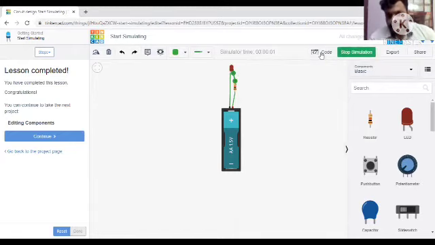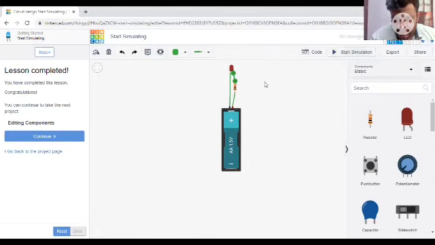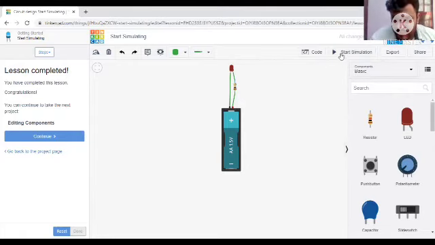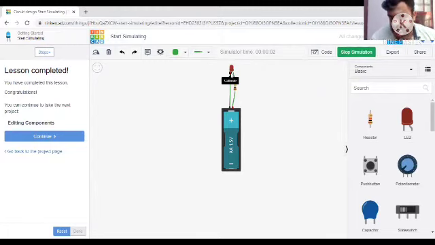As in the previous case, look, the glowing is reduced. This glowing is reduced because the amount of current has reduced. For example, we can change this resistance value. I change it to 1 ohm; by default, it has 1 kilo ohm. Now I am giving start simulation. We can see that the glowing has increased because the resistance has been decreased.